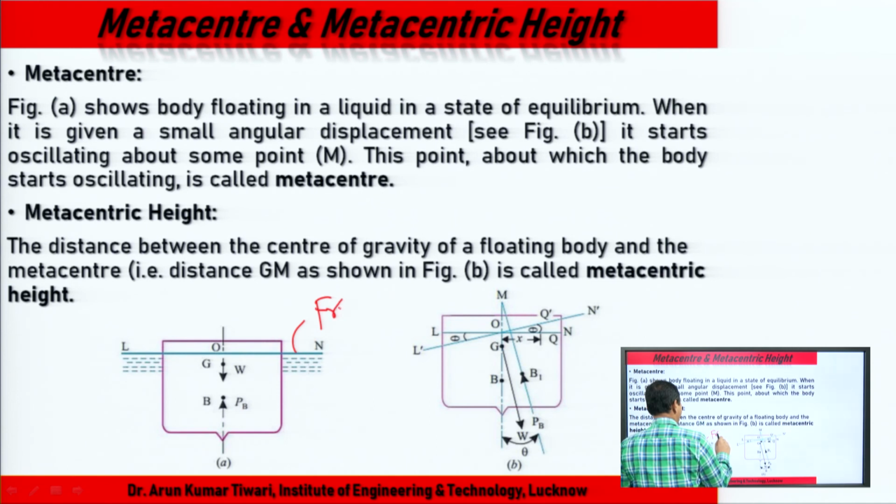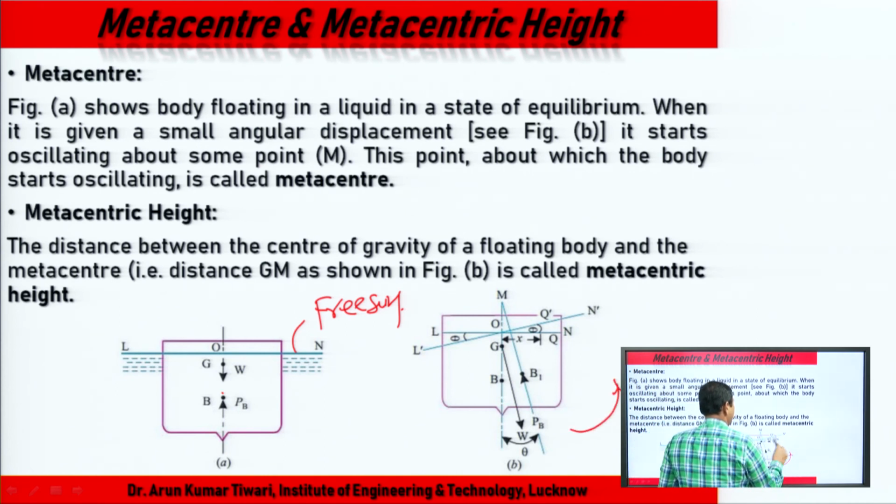This is the G with weight W downward, and the buoyancy point B with force of buoyancy F B upward. A small twisting moment is given, a small angular displacement, and it tilts like this.